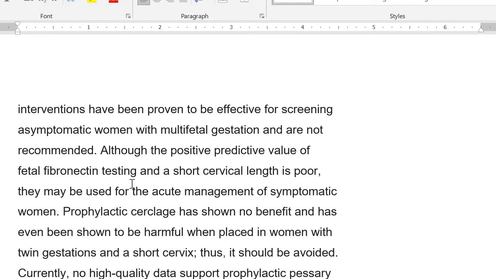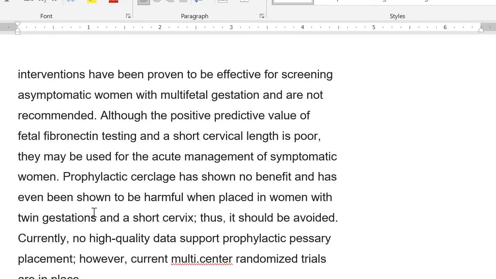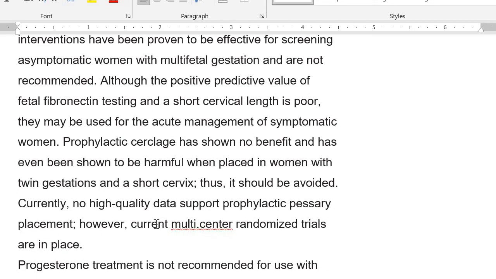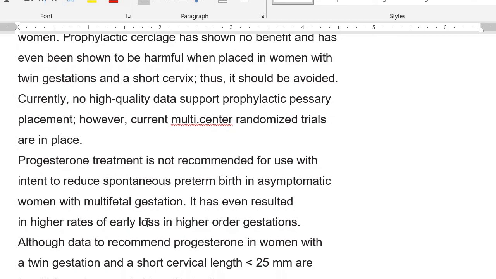Although the positive predictive value of the fetal fibronectin test and a short cervical length is poor, they may be used for acute management of symptomatic women. Prophylactic cerclage has shown no benefits, and it has even been shown to be harmful when placed in women with twin gestations and a short cervix, so it should be avoided. Currently, no high-quality data support prophylactic pessary placement. However, multicentered randomized controlled trials are underway, but still we don't have any clear view.